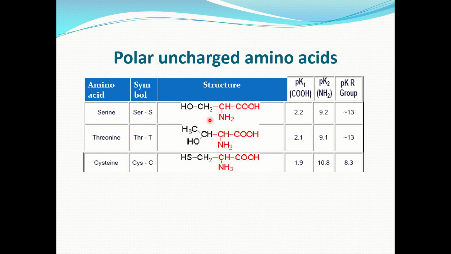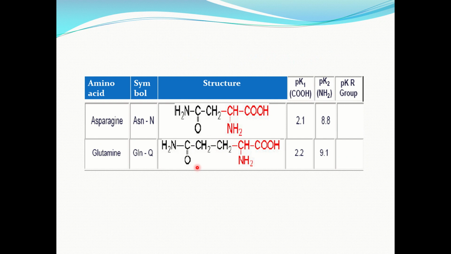These are the examples of polar uncharged amino acids: serine, threonine, cysteine. This is the distinctive R group in serine, this is in threonine, this is in cysteine. These are another examples of such type of amino acids: asparagine, glutamine. This is R group in asparagine, this is in glutamine.